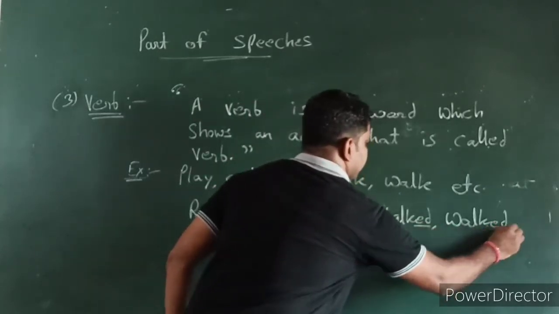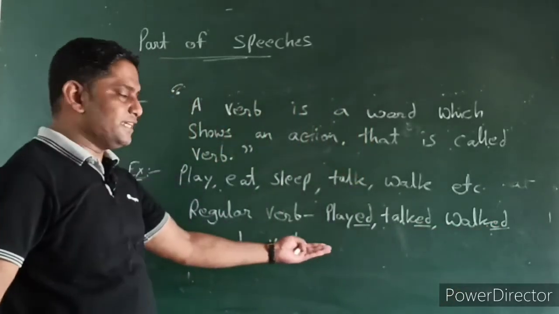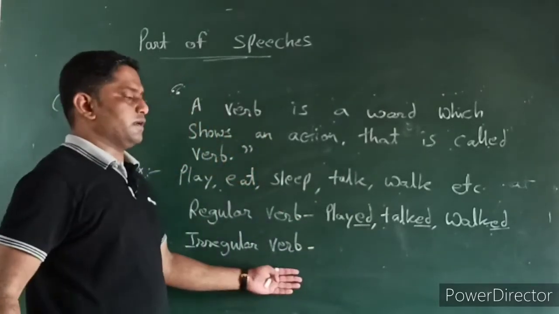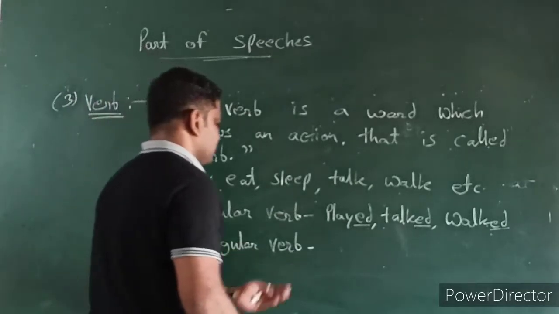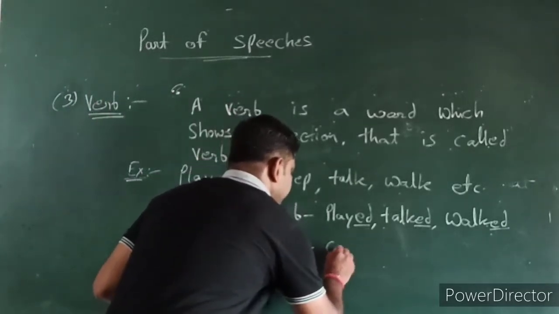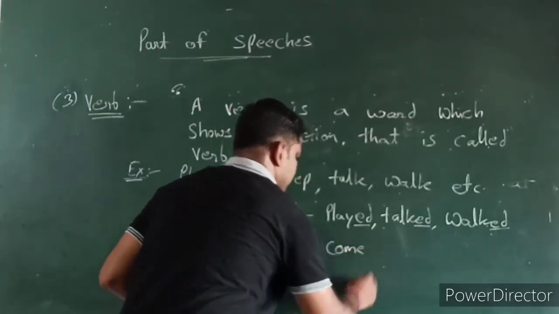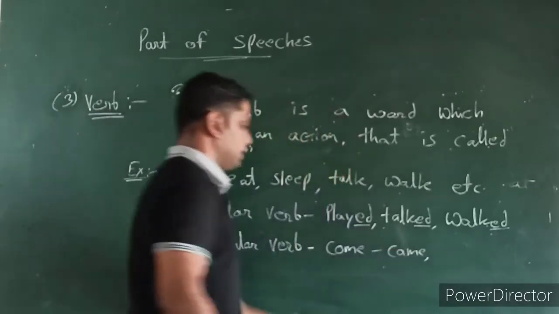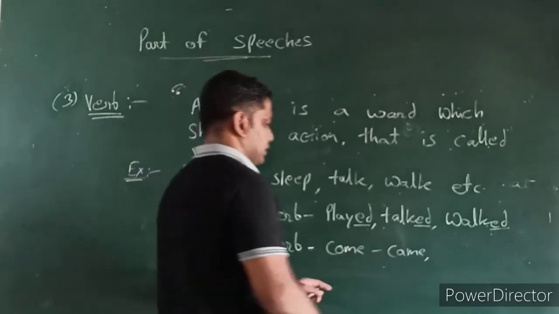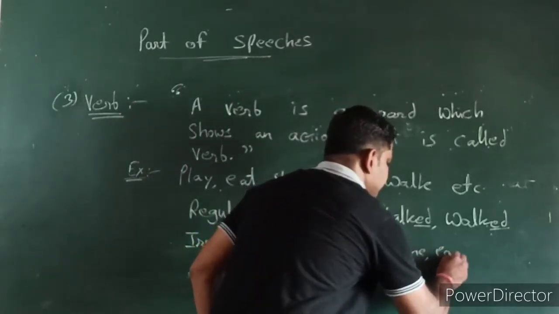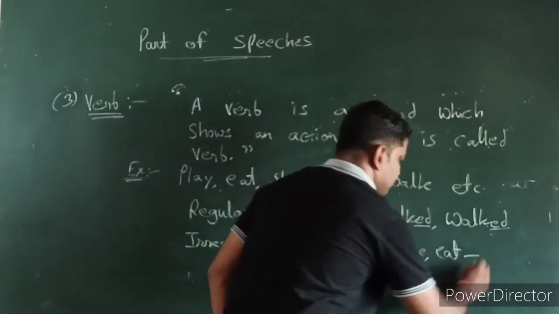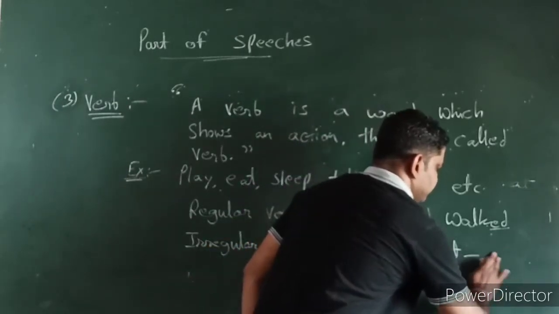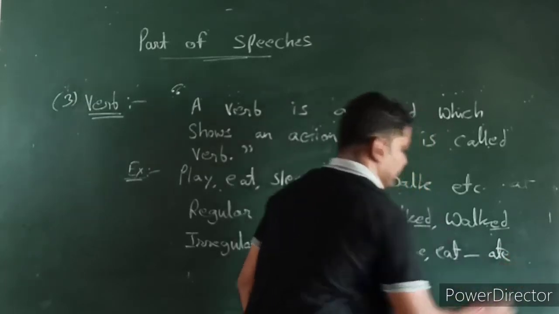Wherever we add ed, it's considered as a regular verb, and irregular is when we don't have to add ed, right? A simple verb like come: the second form of come we consider as came. Another, like eat: the second form of eat we consider as ate.